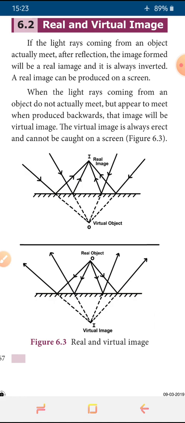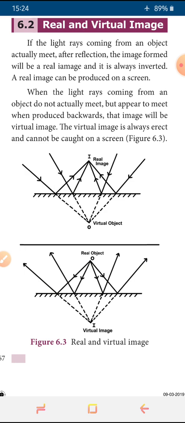And today we are going to start the topic of real and virtual image. So first, what is real? We'll see what is real. When the light is coming from the source and those light rays meet at a particular point after the reflection, then the image formation is called a real image. Okay, and this one is always inverted. So a real image can be produced on a screen. This is called what? Real image.